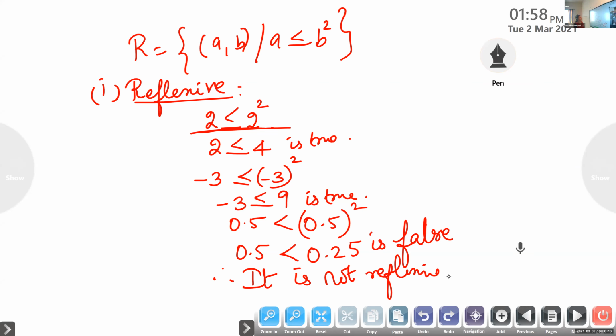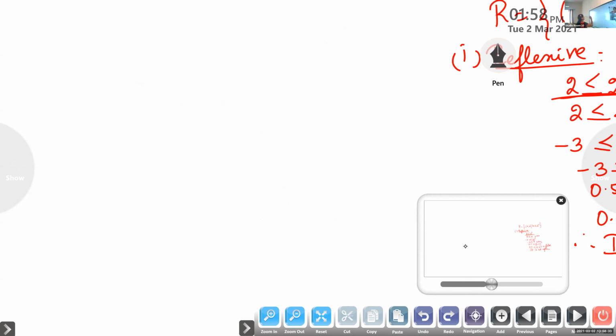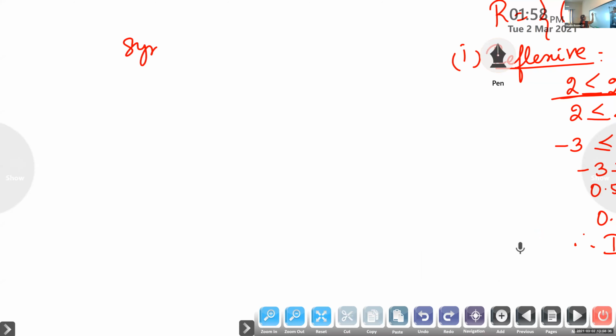Now take the next case, symmetric. Whether the relation will be symmetric. Symmetric means what is the relation you have to check?